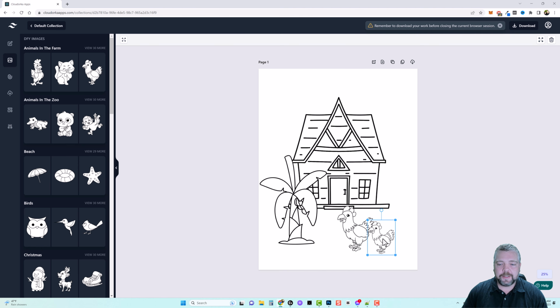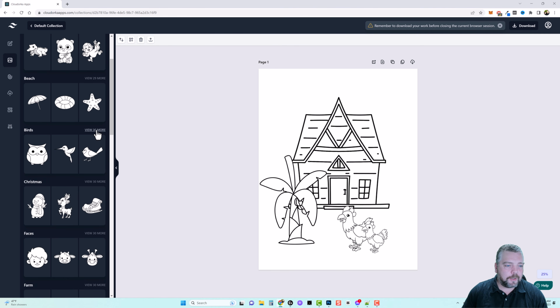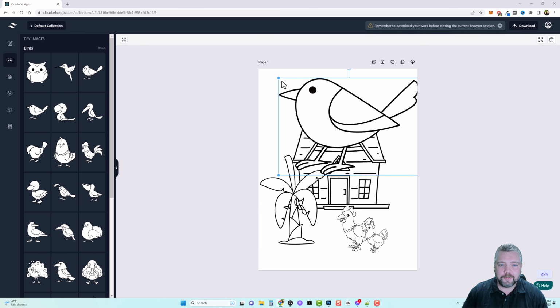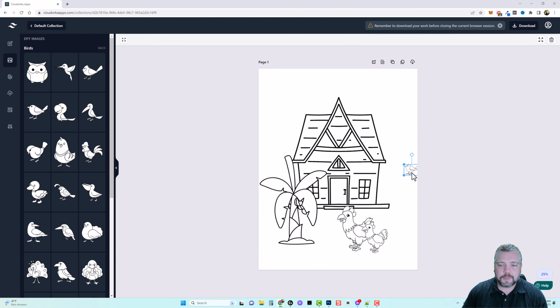Maybe different sizes. And then maybe come down here to birds, click on that. And let's take this bird here, and we'll add a bird on top of the roof, and that will finish it. We'll take this and we'll put him right here, just like that. And so there you have a page done that fast. So basically point and click.